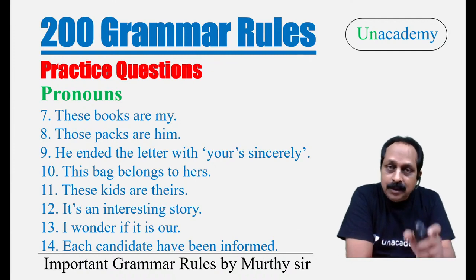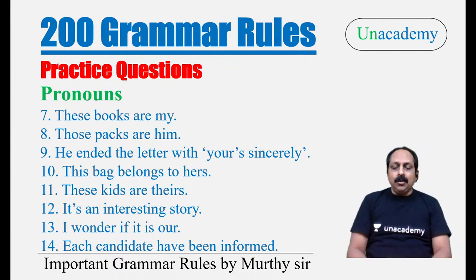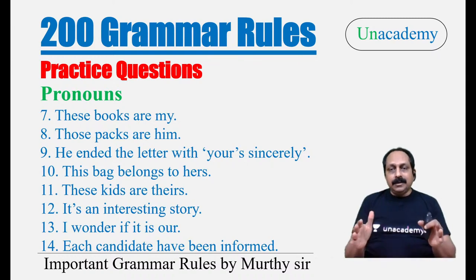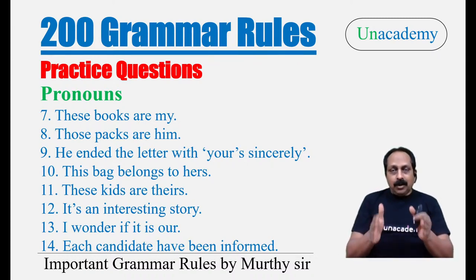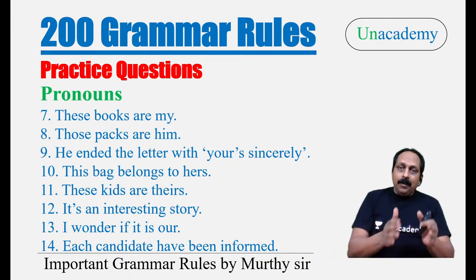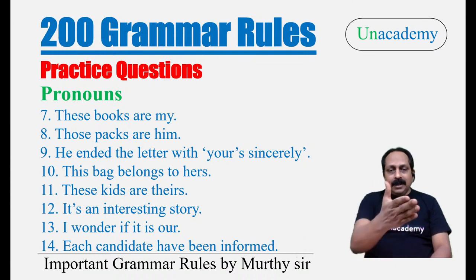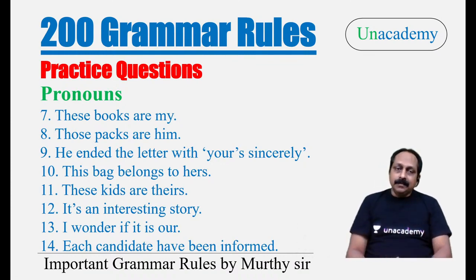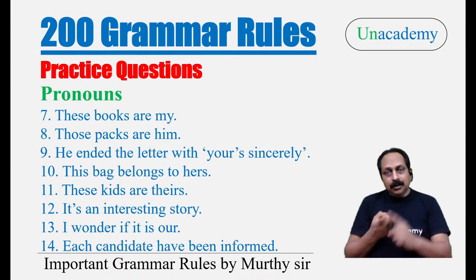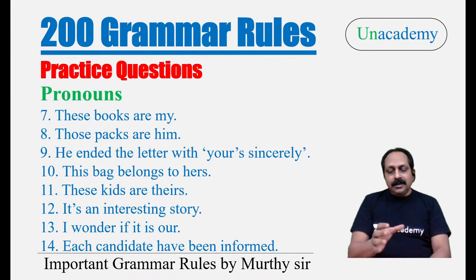It is interesting. What is the full form here? It is an interesting story. Here it doesn't talk about possession. I told the rule categorically. What is the rule? When we talk about possessive pronouns, they never take an apostrophe. Here it is not talking about possession. It is a short form of it is. In English, we can use the apostrophe for two functions. One, usually for possession. Second, for short forms. It is short form, it's. It doesn't talk about possession. I hope it's clear. That's good.